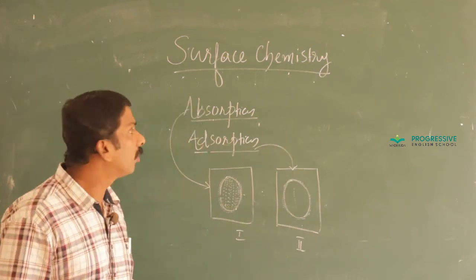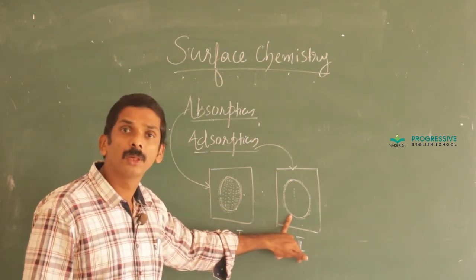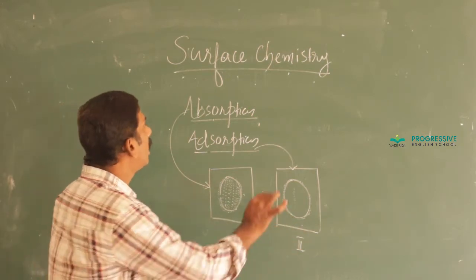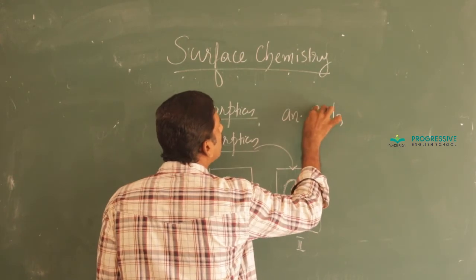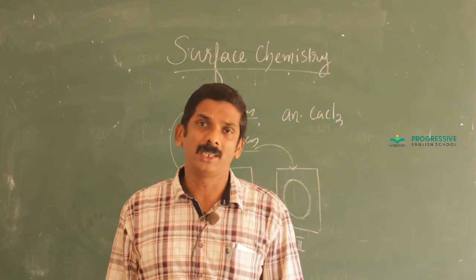Since we discuss surface chemistry, we mainly go through adsorption. Okay. You have studied anhydrous calcium chloride, and you are familiar with silica gel.